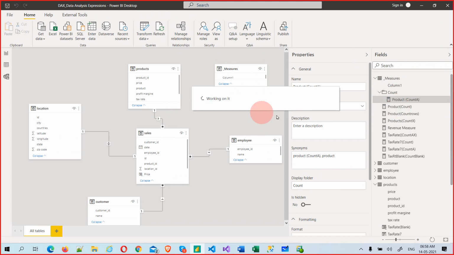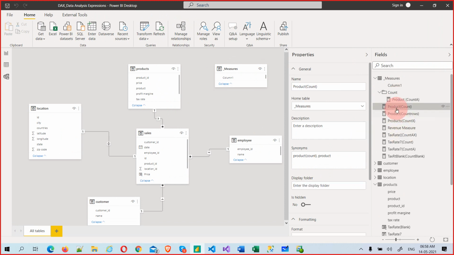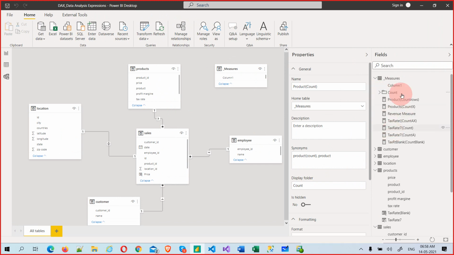You can push something like that. So all the count functions will go there. If I just collapse, they will reduce. Now I can put all calculate functions in a calculate folder. Something like that is very useful, guys.